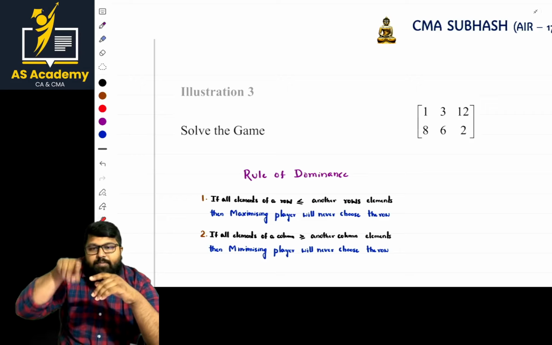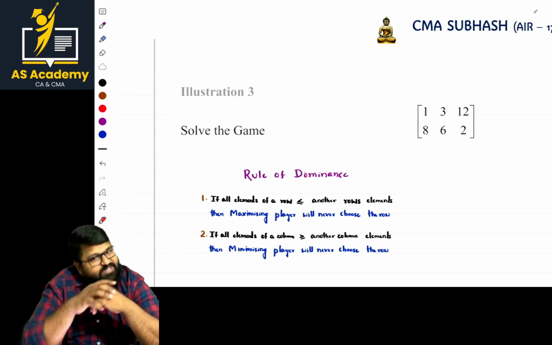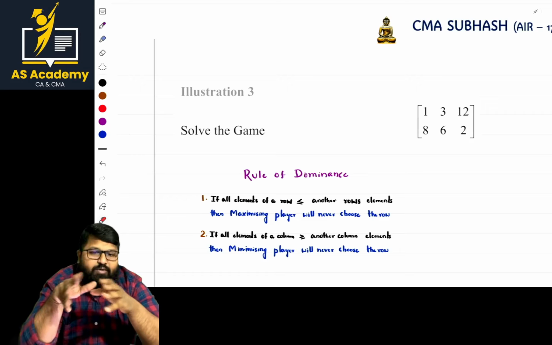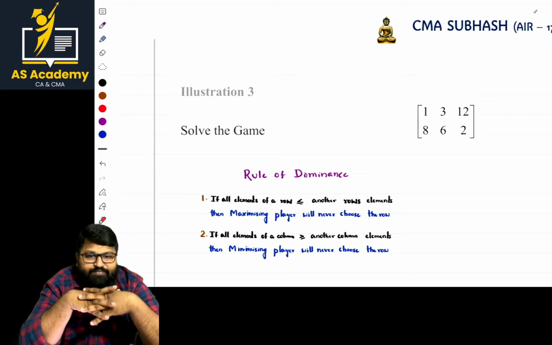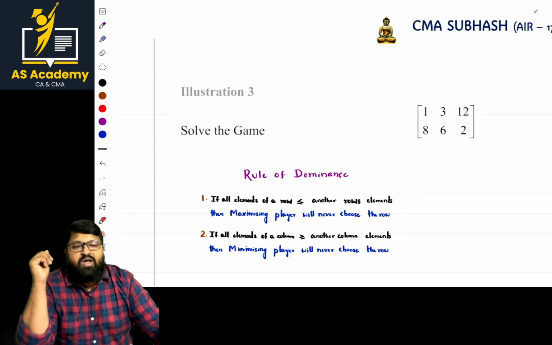And in the same way for columns, the difference between them is mentioned in the second row, and the difference in the second column is mentioned in the first row. Is it clear? From that, we calculate the probability part. Once the probability part is done, multiply them with the respective values and we get the value of the game. Is it clear? If it is clear, shall we go to the next part?